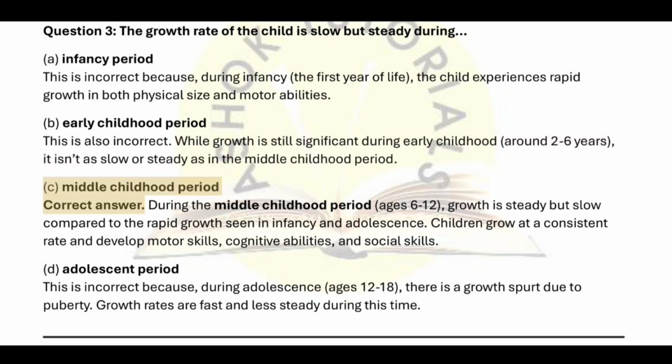C. Middle childhood period. Correct answer. During the middle childhood period, ages 6 to 12, growth is steady but slow compared to the rapid growth seen in infancy and adolescence. Children grow at a consistent rate and develop motor skills, cognitive abilities, and social skills. D. Adolescent period. This is incorrect because, during adolescence, ages 12 to 18, there is a growth spurt due to puberty. Growth rates are fast and less steady during this time.